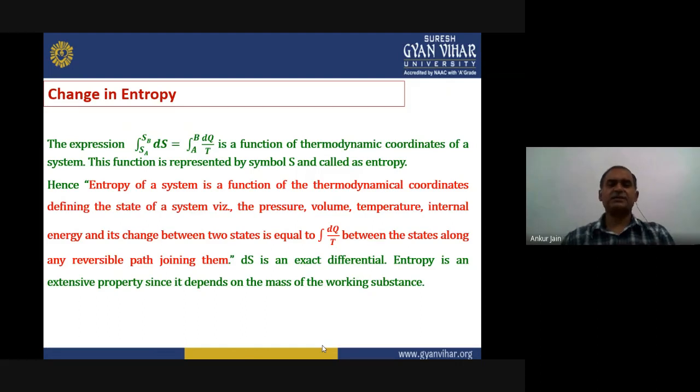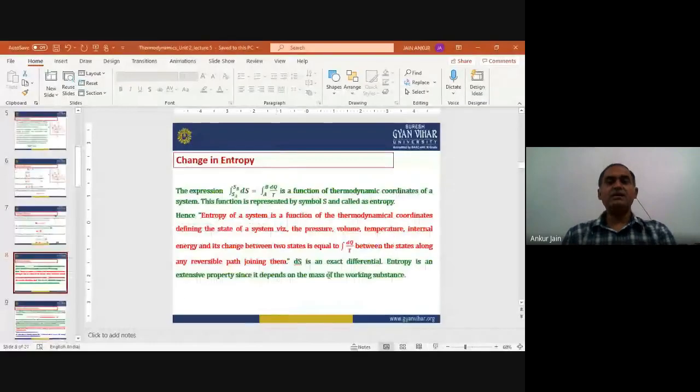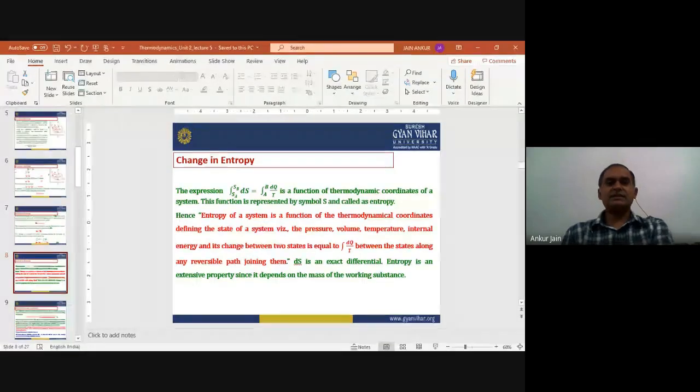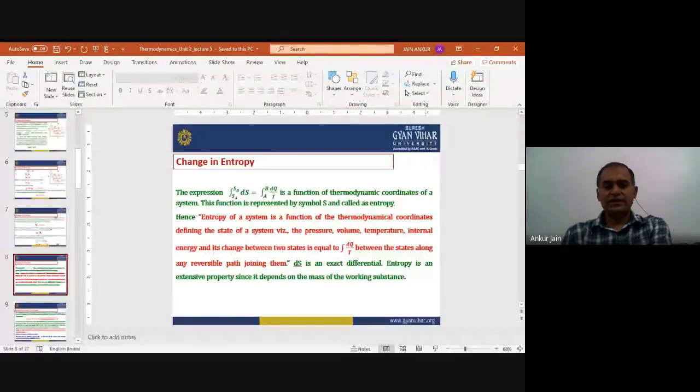So this expression is a function of thermodynamic coordinates of a system, right? This function is represented by the symbol S and is known as entropy. So this is known as the entropy of that system.